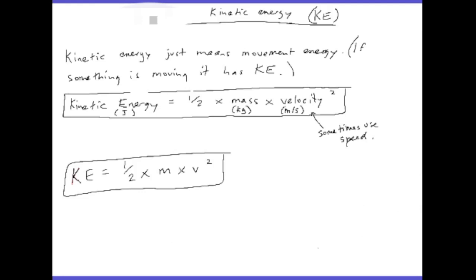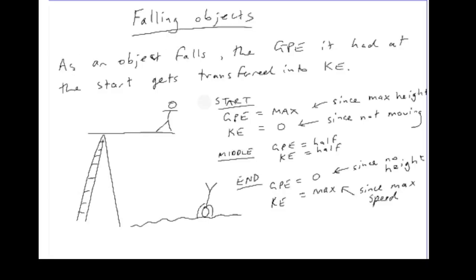The equation for calculating the kinetic energy is a half mv squared. That's a half times by mass times by the velocity squared. Remember to take the velocity and square that first, then multiply it by mass and then half it. So for any object that's fallen, as the object falls, the gravitational potential energy it had at the start gets transferred into kinetic energy.